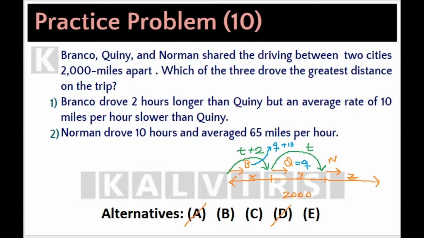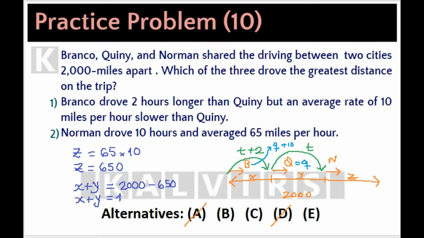Now let's go ahead with statement 2. Norman drove 10 hours and averaged 65 miles per hour. Therefore, Z equals 65 times 10. The distance Norman traveled was 650, which means that the distance Branko and Queenie drove together was 2,000 miles minus 650 miles.